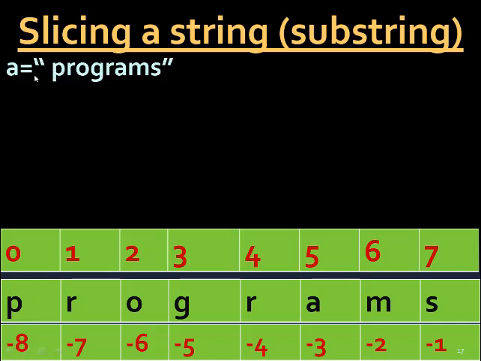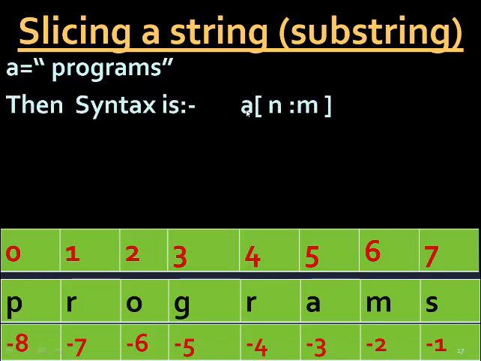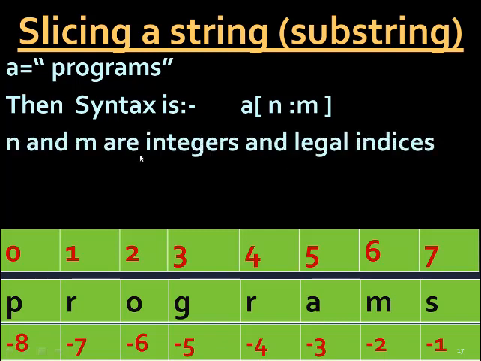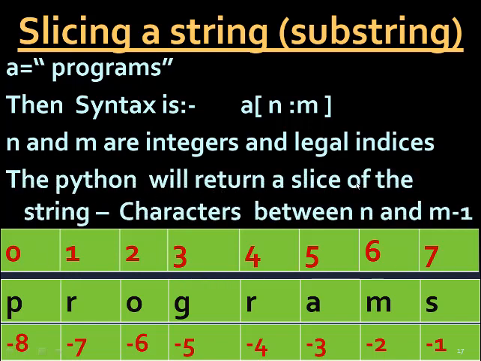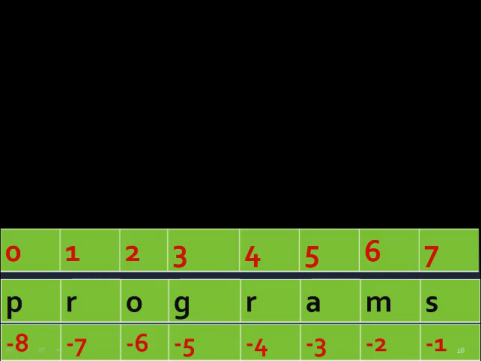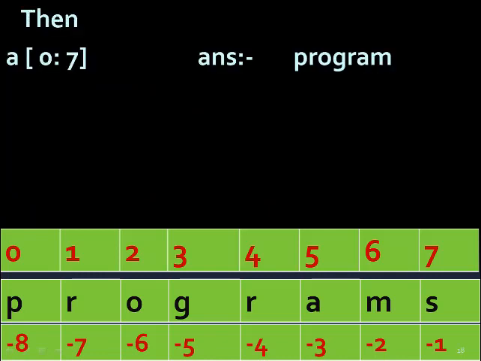Now next, slicing a string or using a substring. If you have a string a is equal to programs, then if you write a[n:m], you have to write two indexes. This is the beginning index and the last index. n and m are integers and legal indices. Legal means they should be from these values only. So Python will return a slice of the string, that is the characters between n and m minus 1. n is the first index and the last is m minus 1.